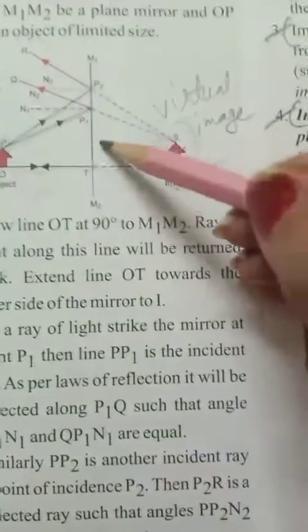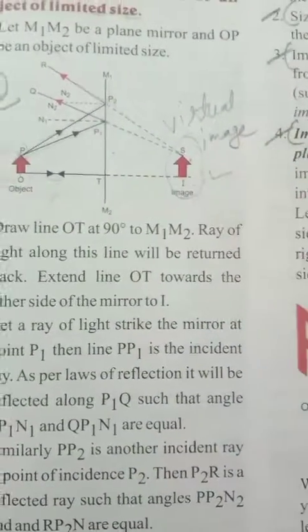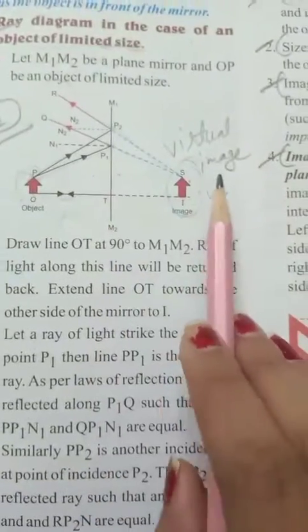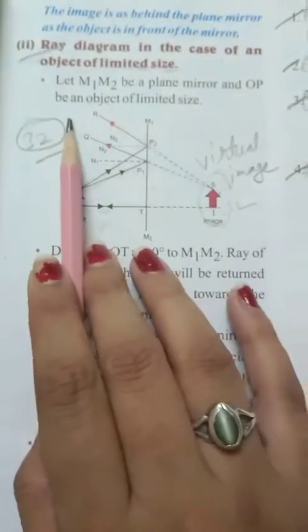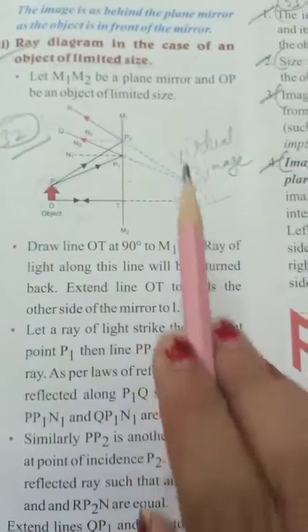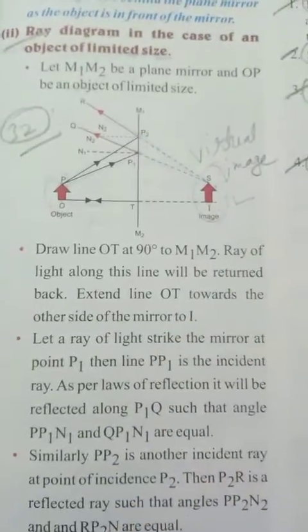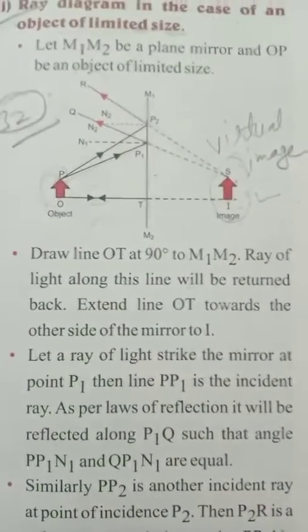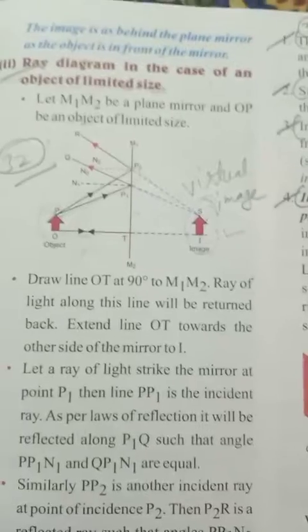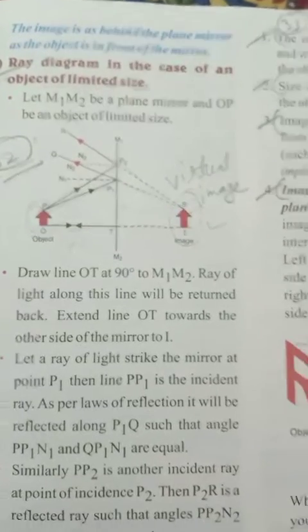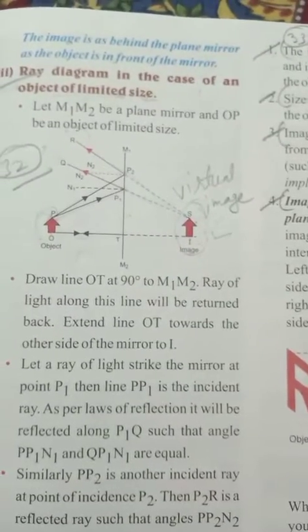An image that is formed at the back of the mirror is known as a virtual image. So the image is virtual. Actually it looks like it is here, but it is at the back. So it is a virtual image, and if I look in the mirror, my left hand side will look like the right hand side and the right hand side will look like the left hand side. So my image is always inverted, opposite.